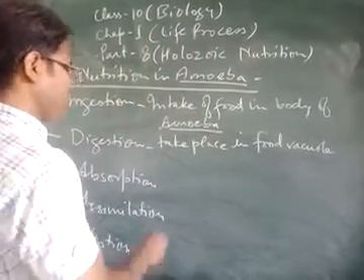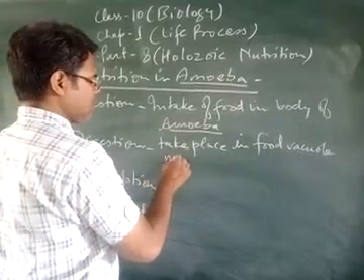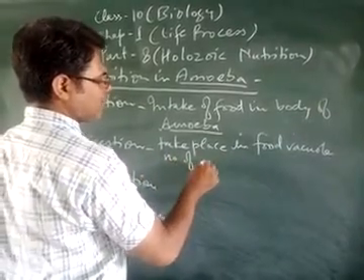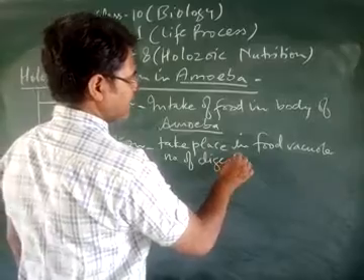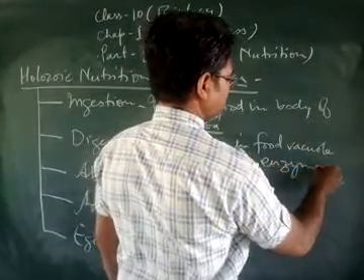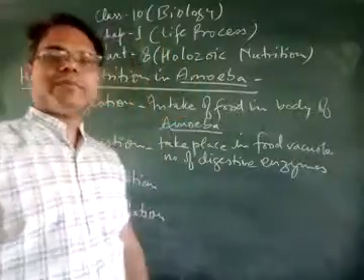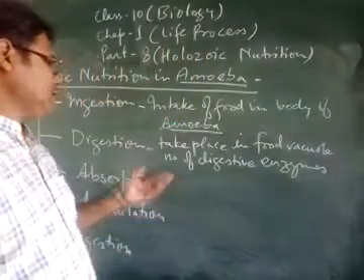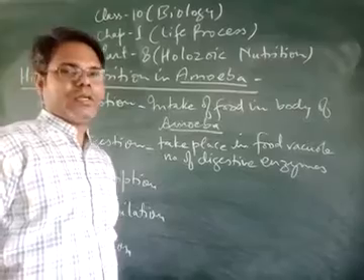where a numerous number of digestive enzymes are present. Digestive enzymes are present in the food vacuole of the body of amoeba.